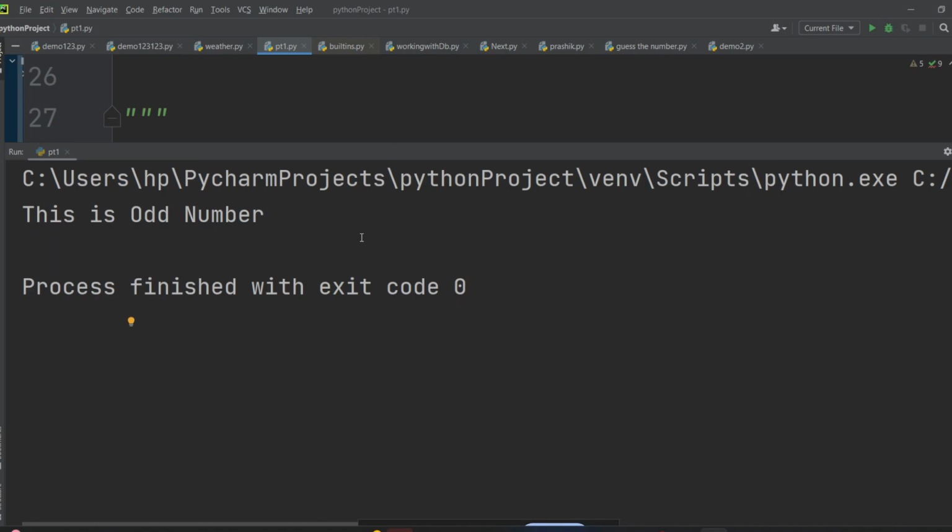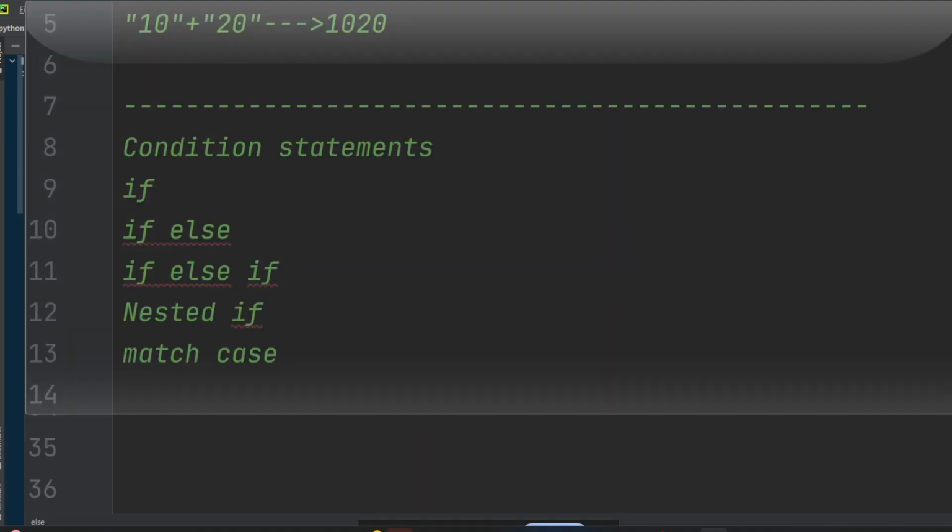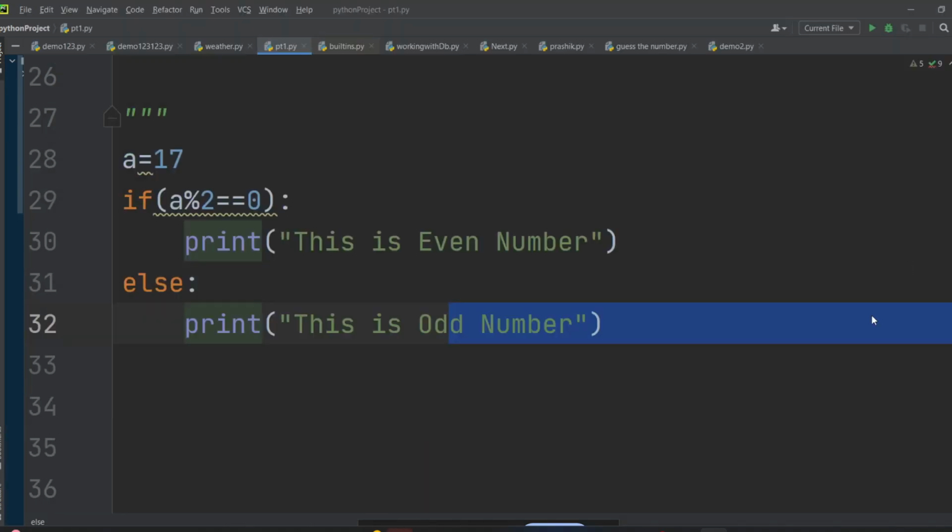Yes, sir. Yes, is that clear? Everybody, do you have any issue? आपको कुछ भी प्रॉब्लम है कि ये किस तरह से लिखते हैं? You can ask me some question. If you have any problem in writing this if else statement, you can ask me some question. Yes, guys. Any question from your side? Yes, everyone, please ask. If you have any kind of question, you can ask me.